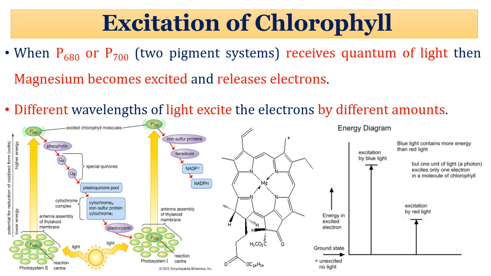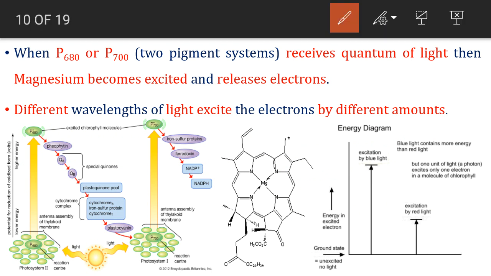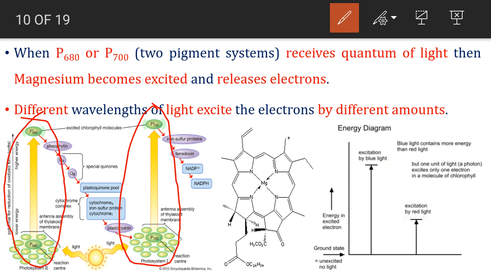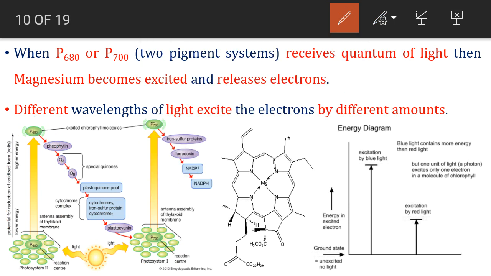Now this is the first step in light reaction, that is excitation of chlorophyll pigment. Everybody might be familiar with this diagram of Z scheme. Here I am talking about this step only, this much. In this first step of light reaction, these two marked regions are the only matter of concern. Now this antenna complex region consists of different chlorophyll pigments.